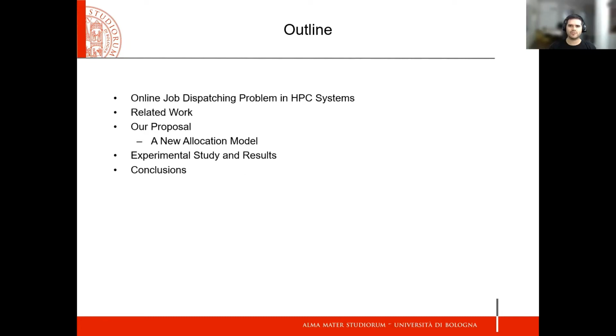The presentation continues as follows: an introduction to the online job dispatching problem in HPC systems, a presentation of the related work, that is the state-of-the-art CP-based dispatchers for modern applications, the presentation of our proposal, and specifically its new allocation model, then the experimental study and results, and finally conclusions.